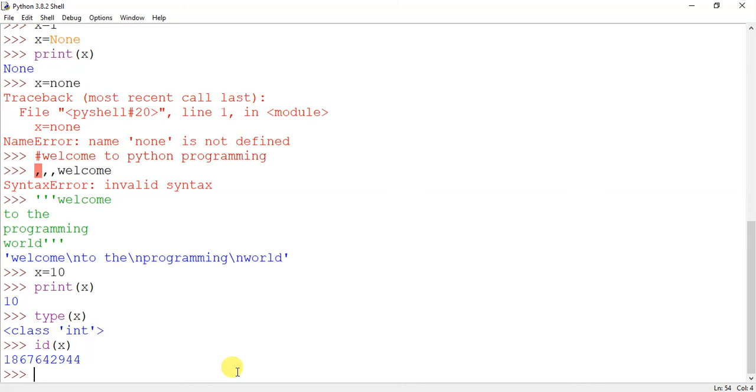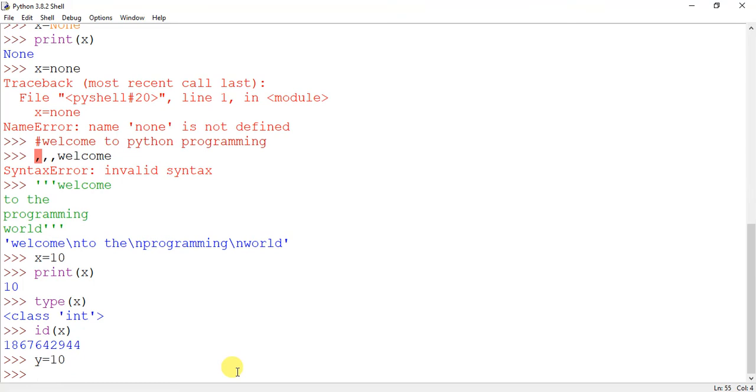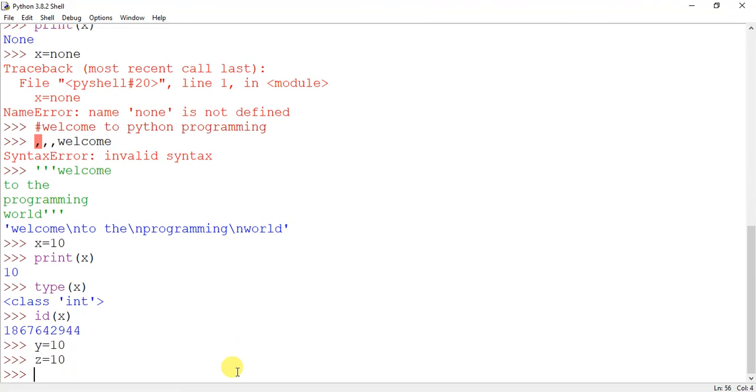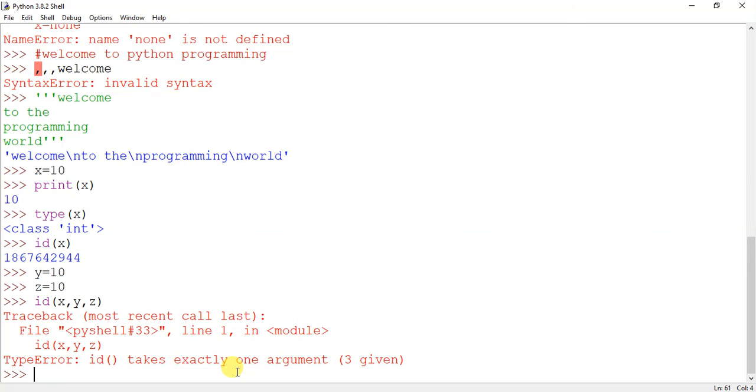Now I have told you that in Python variables are not storage containers. How can we prove that? We can prove that using some statements. Suppose we are creating y is equal to 10 and z equal to 10. Now we have all the three variables having value 10. What we will do is we will check the IDs of all these three. Sorry, ID takes only one argument.